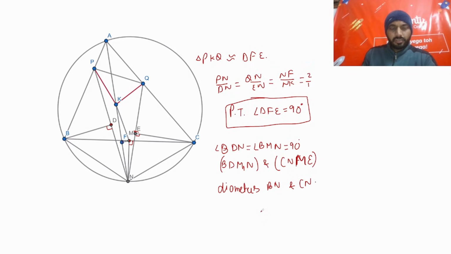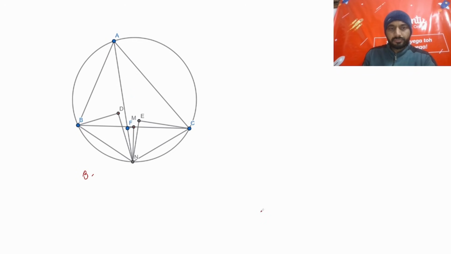Okay. So now we have these two circles, and if I connect DM and ME, so if we try to find out the angle DME first, because we have MN, even MN we can say it is a common chord.